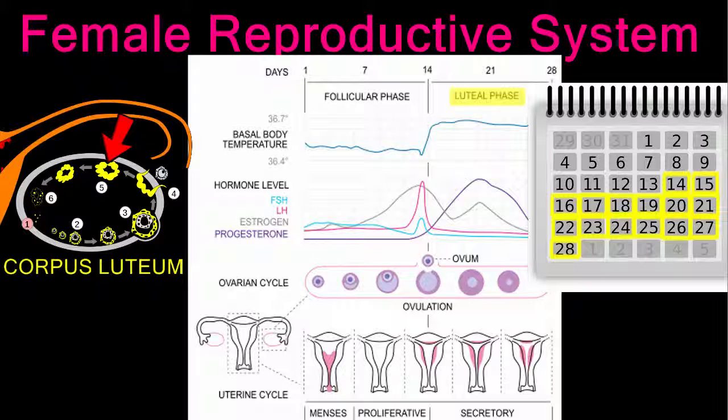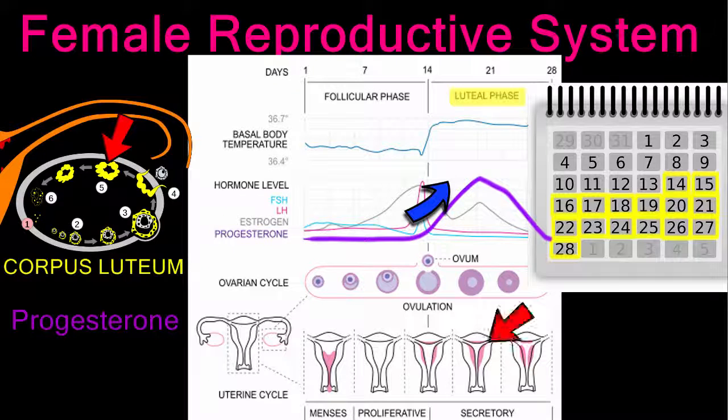Once the corpus luteum forms, it begins to secrete the hormone progesterone. Progesterone helps the endometrium thicken even more. Progesterone also helps to maintain the thick endometrium for pregnancy and prevents the development of any new follicles by stopping the production of FSH in the pituitary gland.